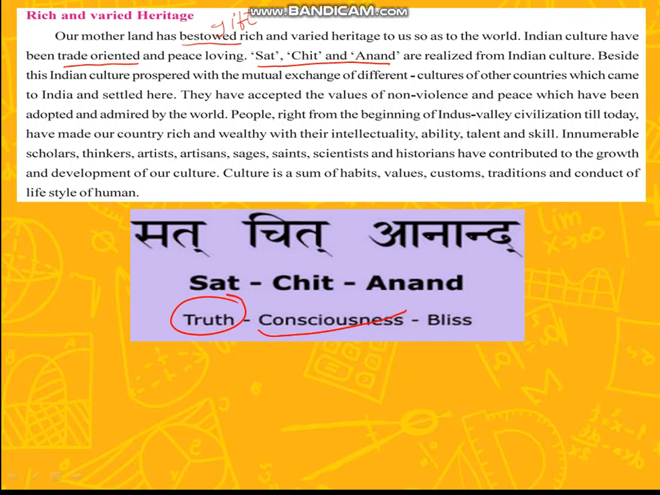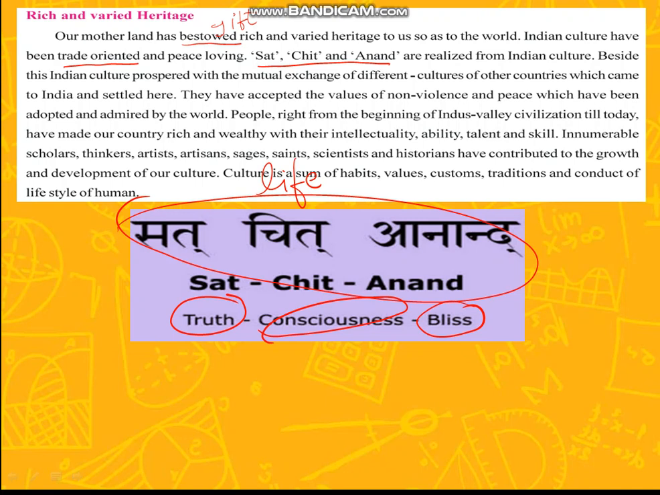Then there is consciousness, Chit. We are very conscious. We are very calm, cool. At the same time, there is Anand, means bliss, happiness in it. So our life is a mixture of all these three words. There should be Sat, means truth into it. There should be consciousness, concentration into it, and happiness into it.